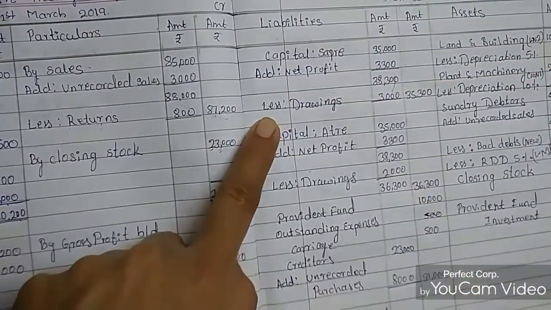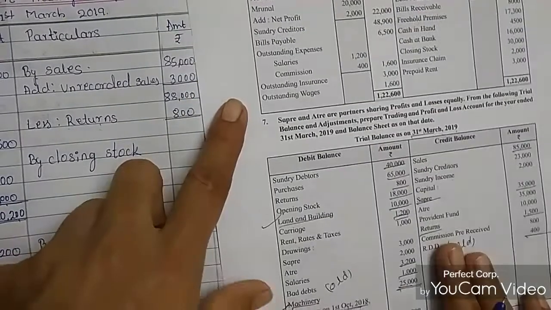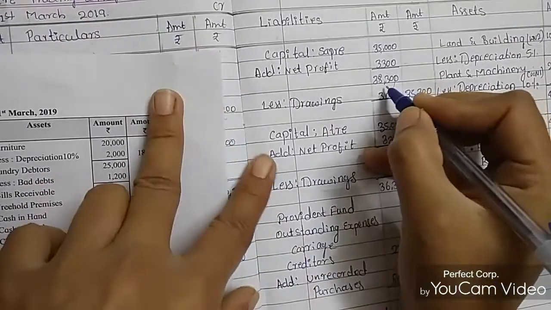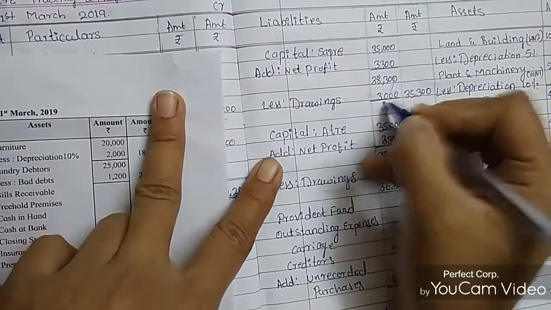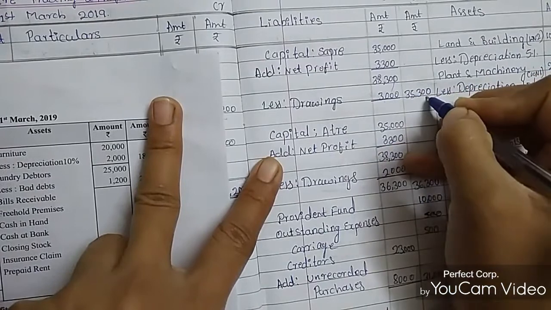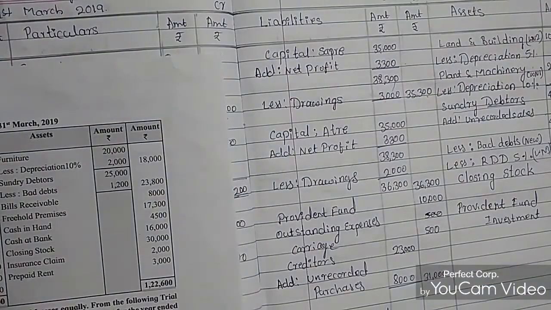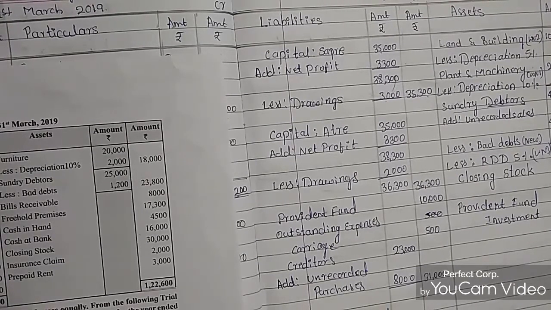Then he withdrew some amount, less drawings. How much did he withdraw? 3,000 rupees. So 38,300 minus 3,000 rupees becomes 35,300 rupees. We are deducting the drawings from the capital, so the capital account is 35,300 rupees.